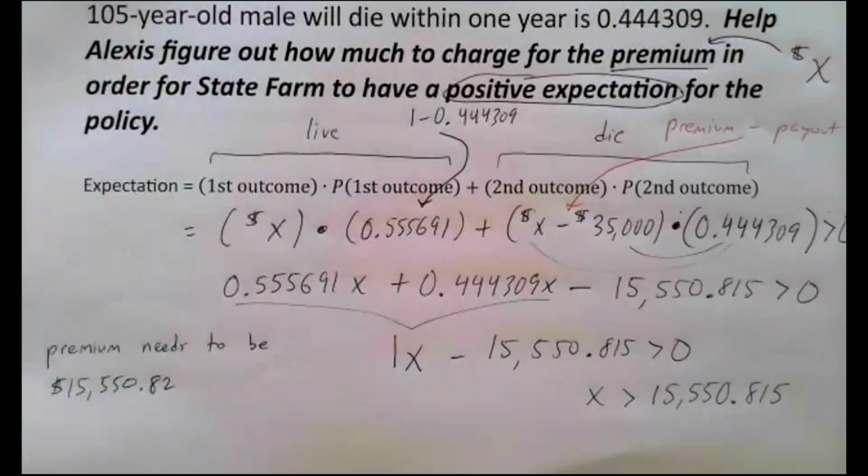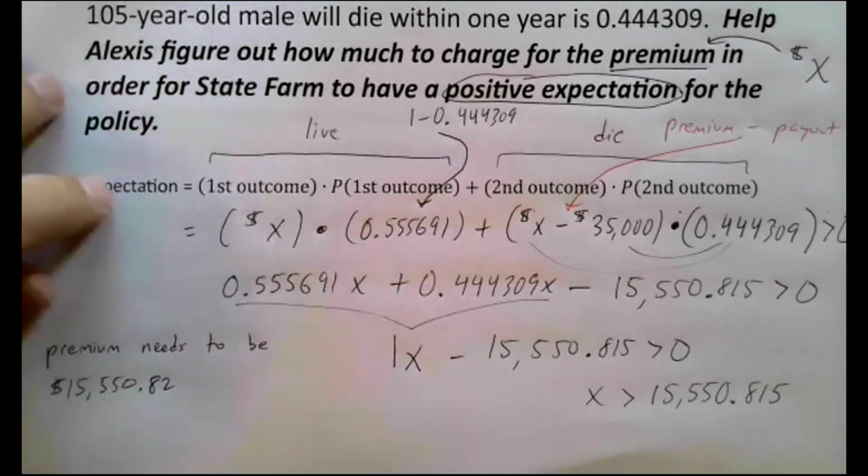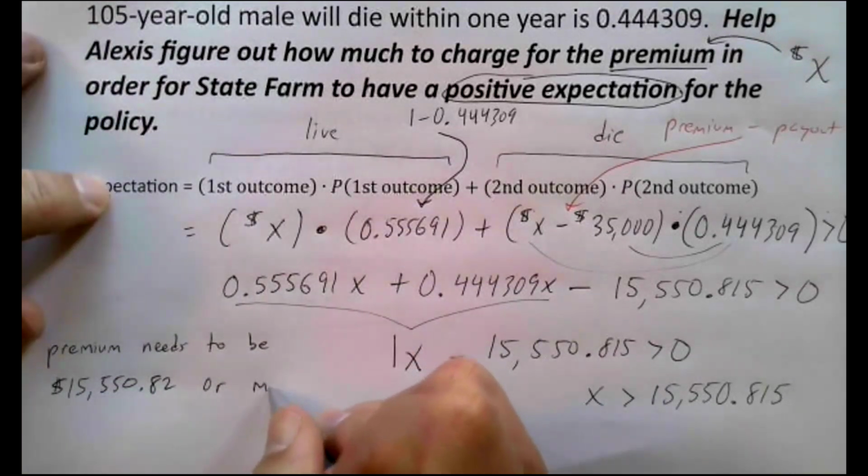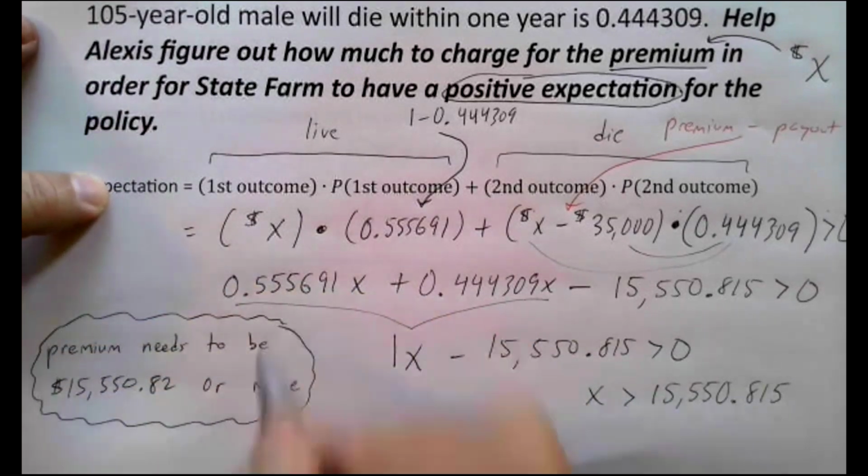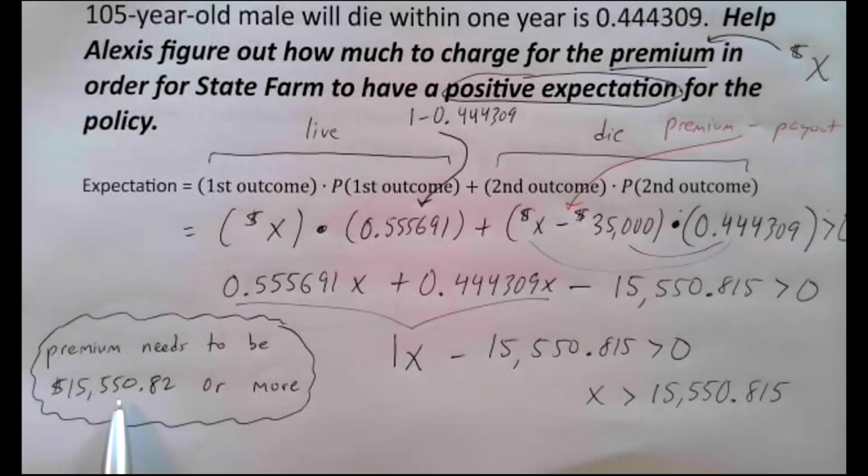It needs to be that much. The premium needs to be that much for the insurance company to have a positive expectation. Of course, it could be more, and that would be great. The insurance company just makes more money the bigger it is. But that's the minimum premium we could be talking about if the insurance company is hoping to make money off this deal. This is the minimum amount they should be charging for the premium. They should be charging that much or more. Okay? Because the first answer that's bigger than 81 cents is 82 cents.